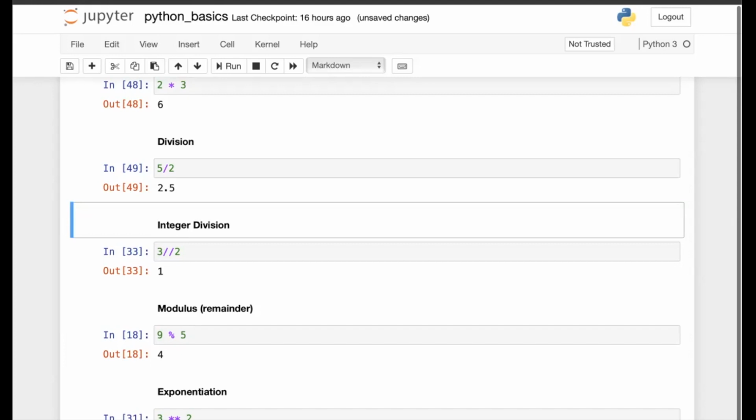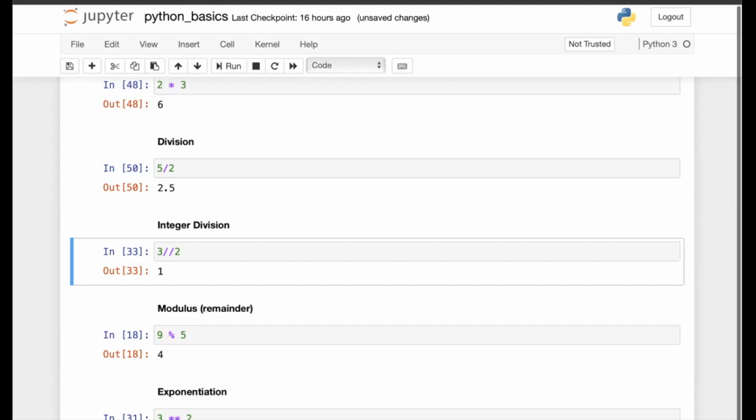We also have an integer division or the floor division, which gives me the quotient of the division. So 3 divided by 2 gives me 1. Now we have different symbols for them. For the normal division, I use the single forward slash, and for the floor division or the integer division, I use the double forward slashes. So 5 single forward slash 2 gives me 2.5.